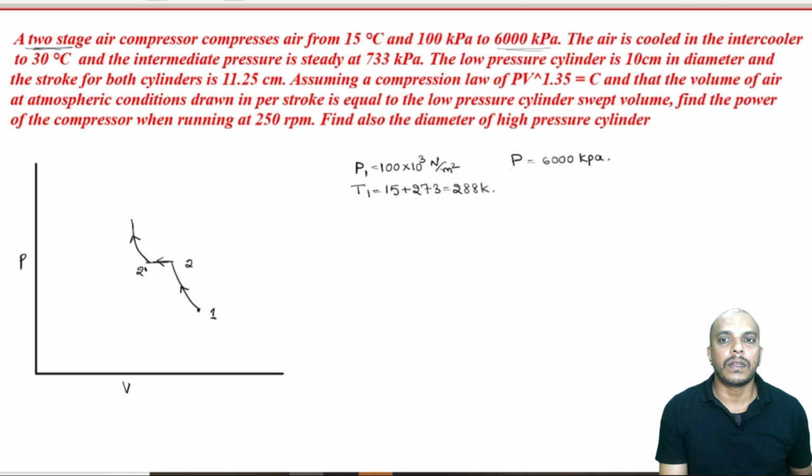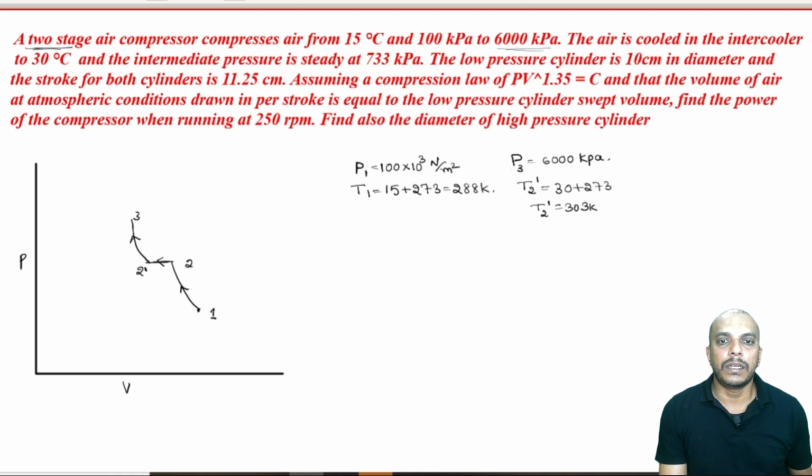Now, the given value 6000 kilopascal is P3, that is delivery pressure. The air is cooled in the intercooler, so T2 dash is given. According to our diagram, the intercooled temperature T2 dash is equal to 30 plus 273, that is 303 Kelvin.